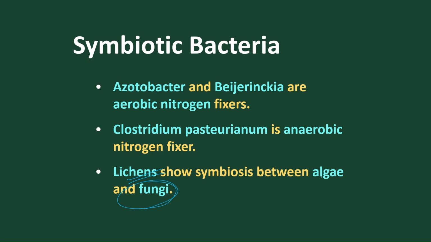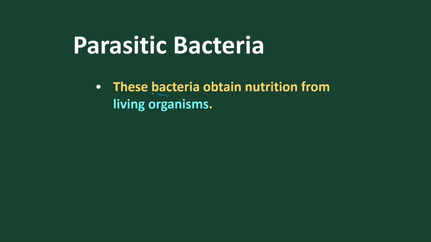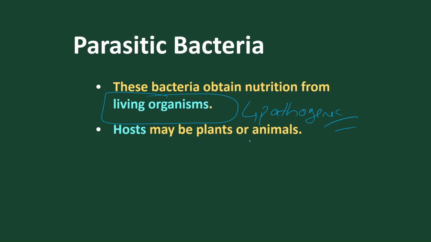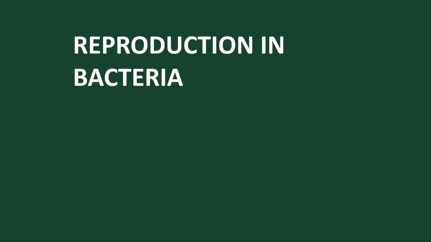Lichen is the combination of fungi and algae. It is not included in bacteria, but I just mention it as one kind of symbiotic association. Parasitic bacteria depend on a living host. The organism extracts food materials from the living host. So they are disease causing, or pathogenic in nature. The host may be plants or animals. Disease causing bacteria are pathogenic. So parasitic bacteria are mostly pathogenic bacteria because they cause diseases.